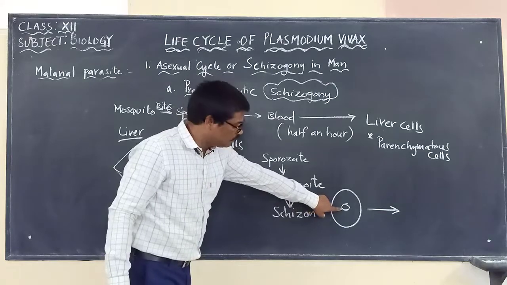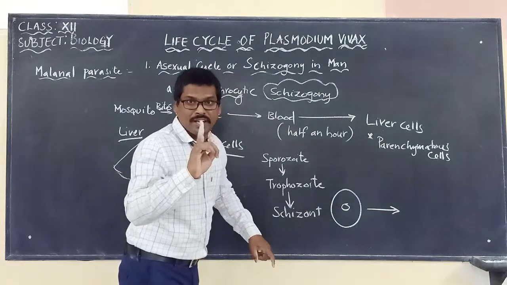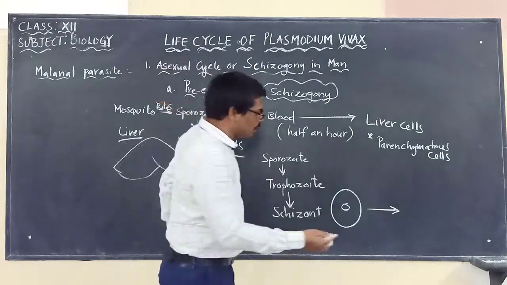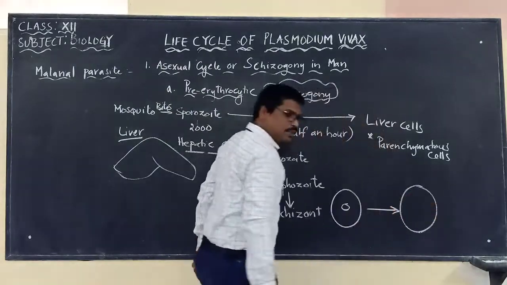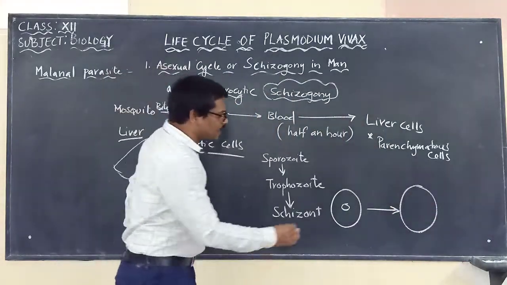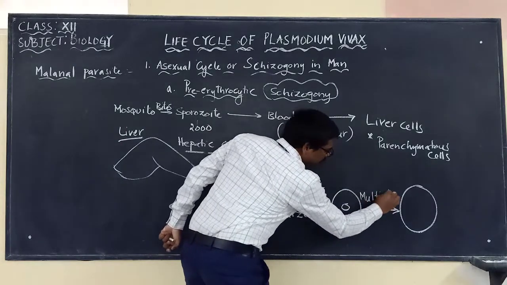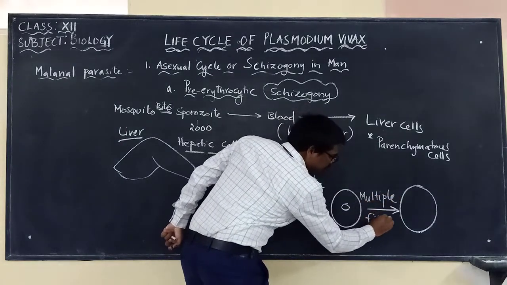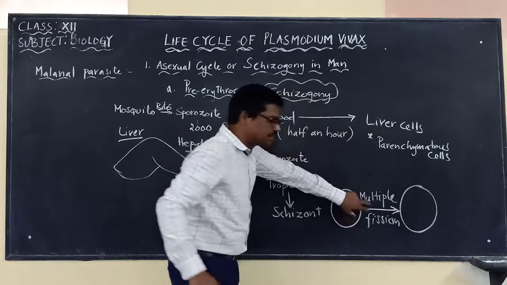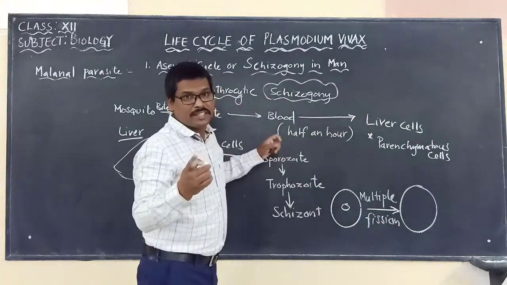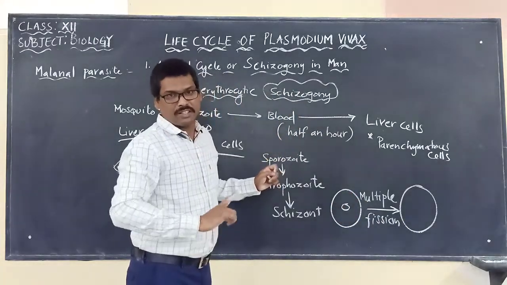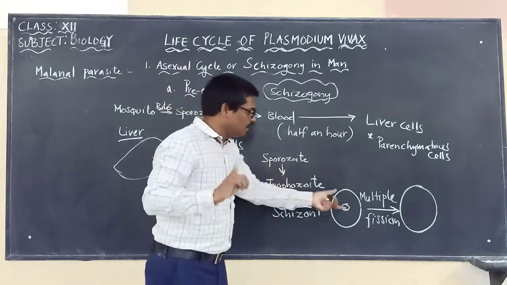Within one cell, the nucleus that is there, one nucleus, will divide into many nuclei. That we are calling as what? Multiple fission. Okay, we are calling it as multiple fission. So multiple fission is what type of method? Asexual reproduction. Okay, it is a type of asexual reproduction.